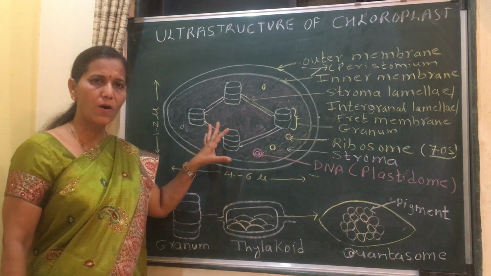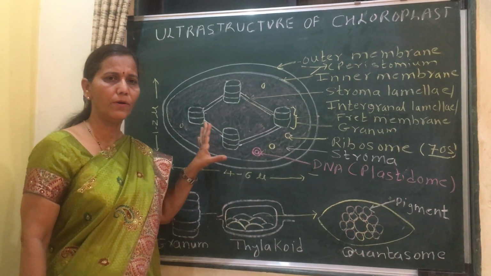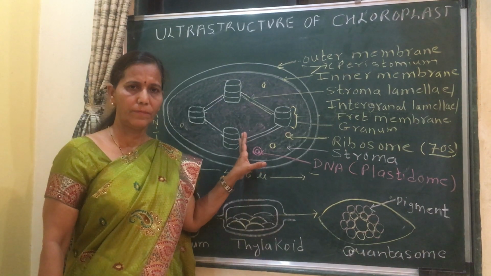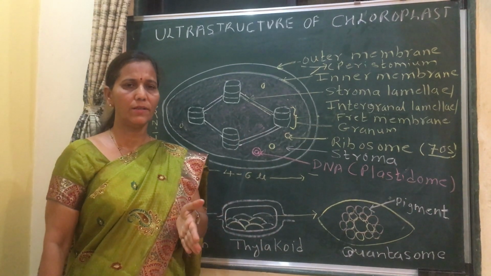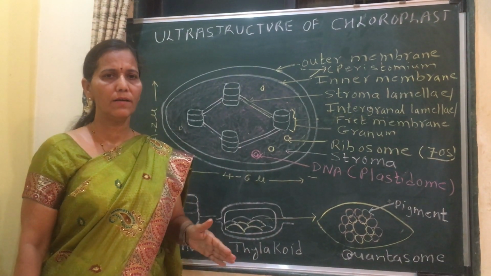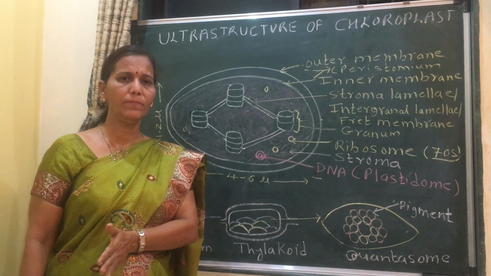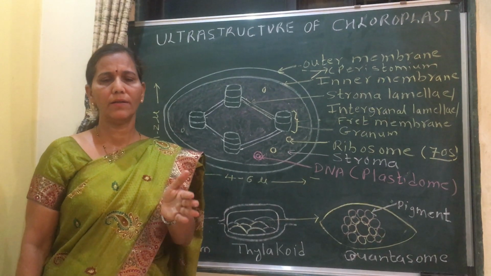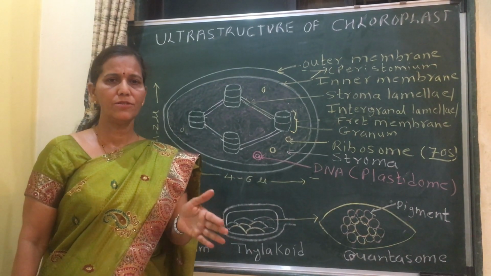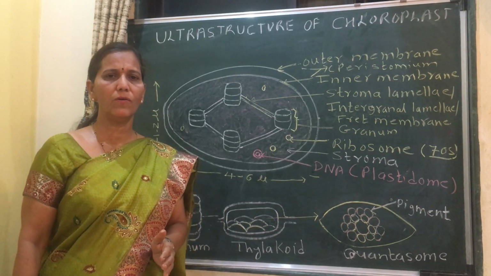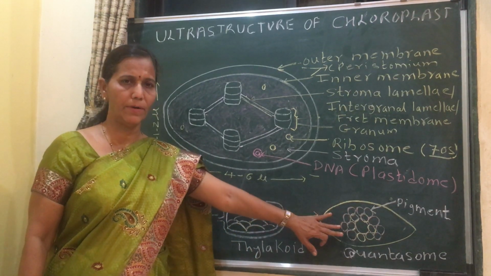Thus, this organelle provides food to all organisms on the earth. As you know, photosynthesis is the process of synthesis of food from simple substances like CO2 and water, in presence of sunlight and chlorophyll or pigment.